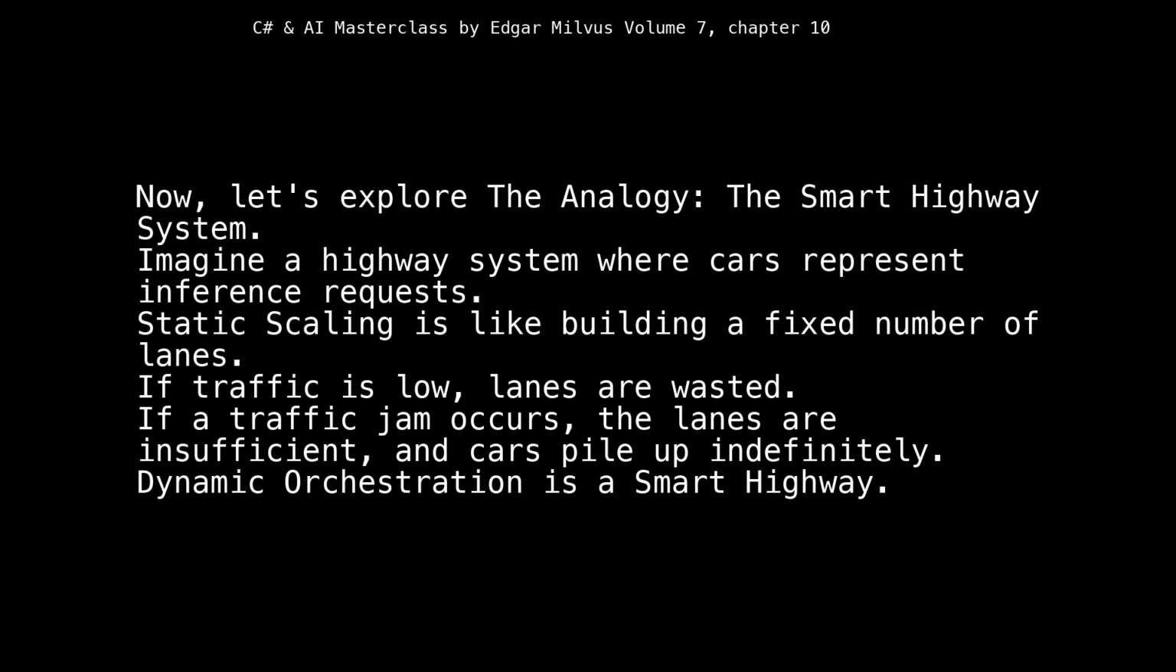Now, let's explore the analogy, the smart highway system. Imagine a highway system where cars represent inference requests. Static scaling is like building a fixed number of lanes. If traffic is low, lanes are wasted. If a traffic jam occurs, the lanes are insufficient, and cars pile up indefinitely. Dynamic orchestration is a smart highway.